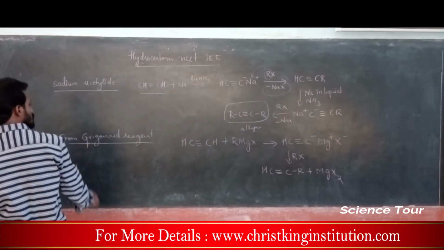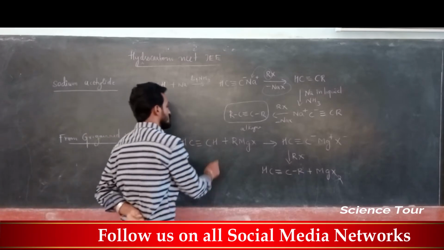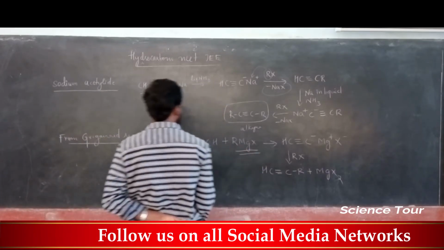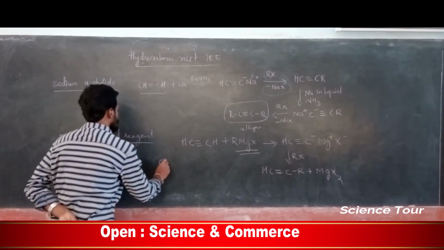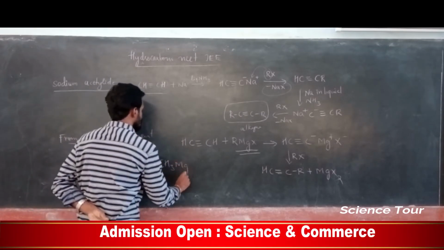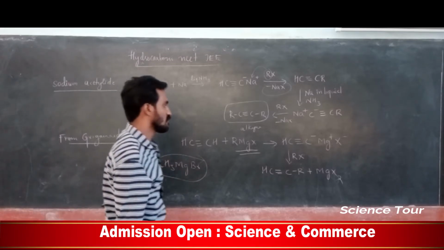My dear students, next you can also prepare from Grignard reagent. Grignard reagent means RMgX. R means alkyl group, you can substitute methyl like this, methyl magnesium bromide, Grignard reagent. Understood? Iodide you can write, no problem.